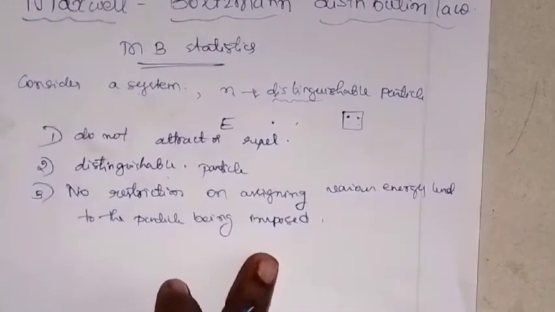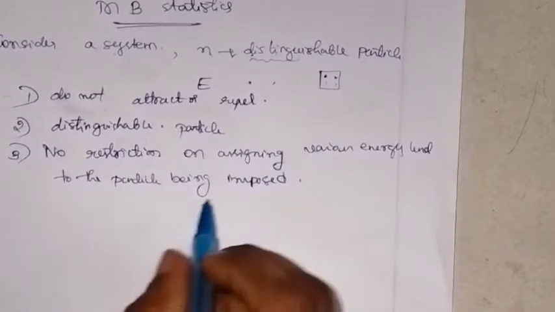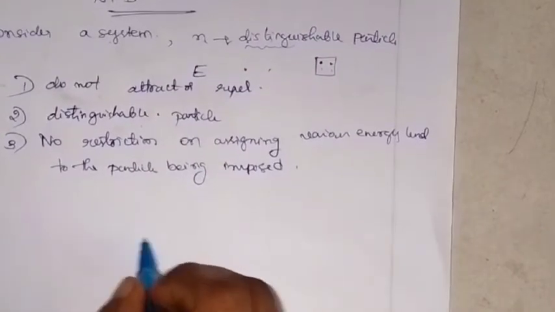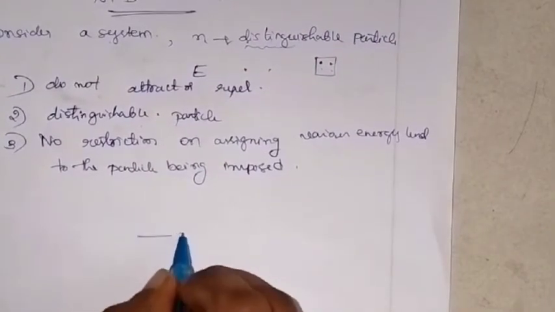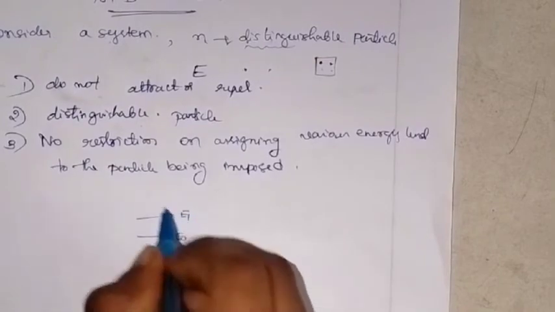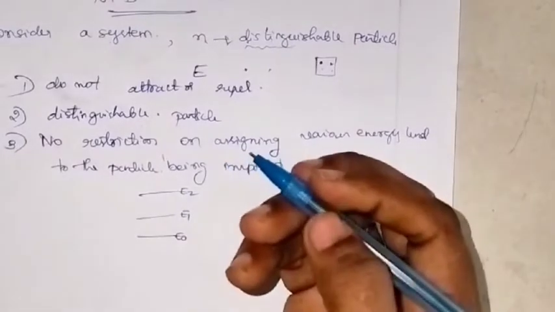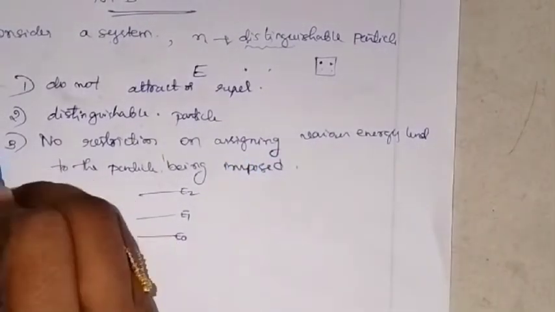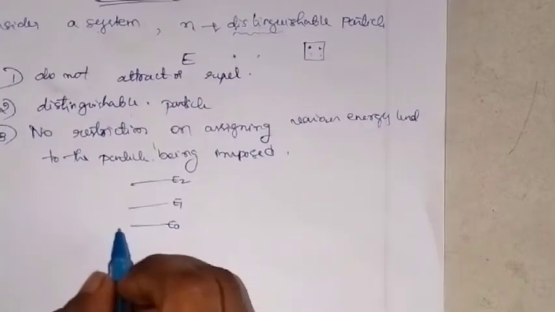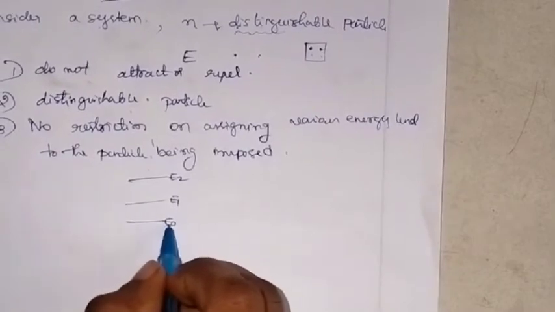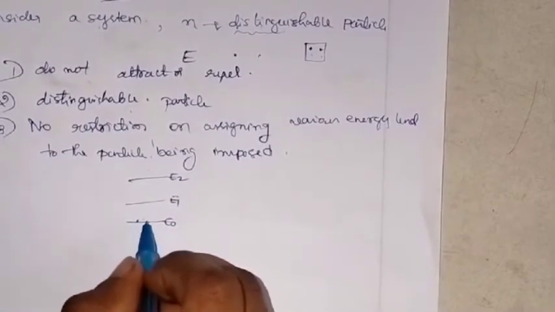What is the meaning? If you consider energy levels, there are many energy levels. Say this is the E0 energy level, this is E1, this is E2, and similarly it continues. According to this statement, in this energy level there may be any number of particles.